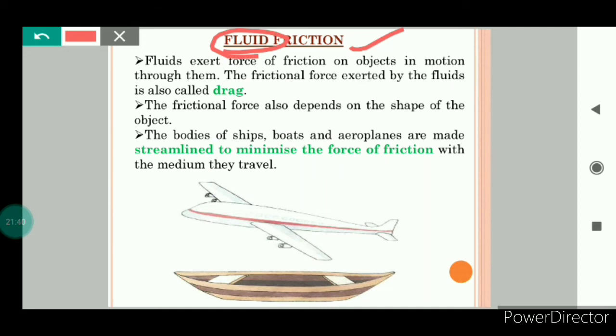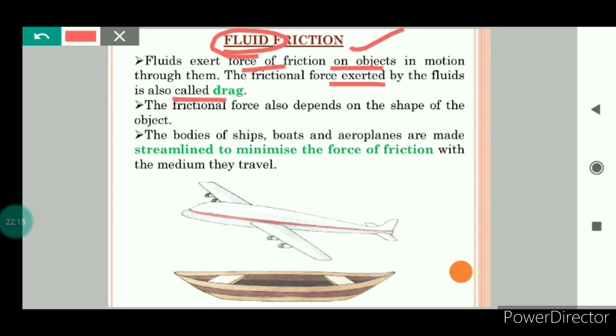When a solid body moves in a liquid or a gas, the surface of the solid experiences friction. But the force of friction between a solid surface and a gas is less than the force of friction between a solid surface and a liquid surface. If we talk about the gases, air is the most common gas and water is the most common liquid in our daily life. So the fluids exert force of friction on the objects in motion through them. And this frictional force exerted by the fluids is also called drag.